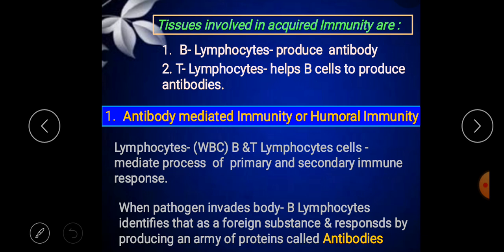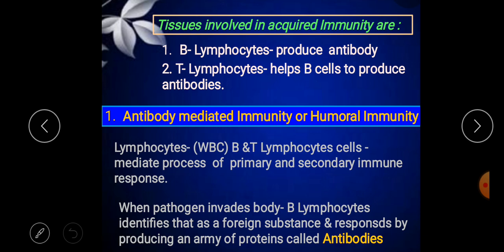First one is the humoral immunity. The tissues which are involved in acquired immunity act as mediators in the process of the immune response. We saw that the two types of cells involved in the immune response are B lymphocytes and T lymphocytes.